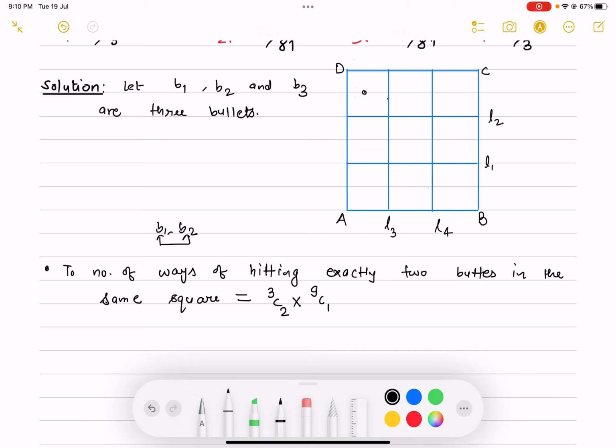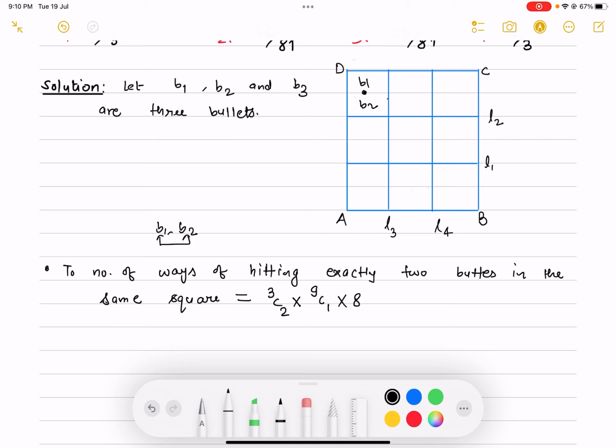Suppose you have chosen this square, and you just hit b1 and b2 here, but you cannot hit b3 here; b3 cannot be hit there. So for b3, how many choices are remaining? There are 8 remaining boxes, so you just multiply it by 8. So you have 3 jobs.